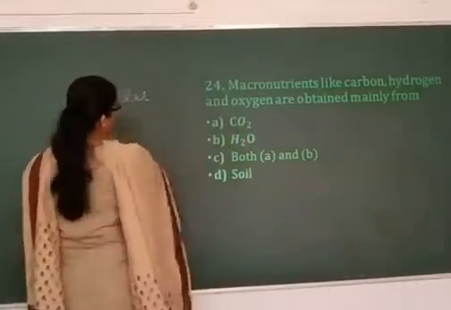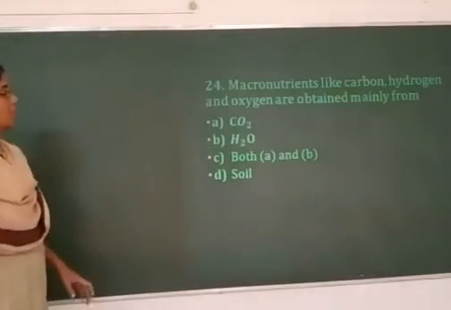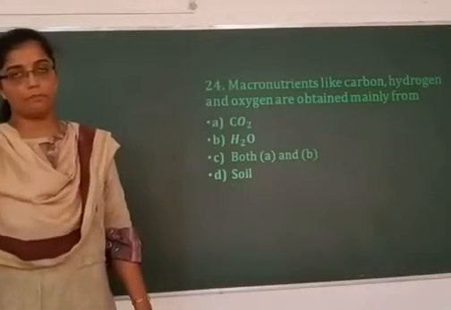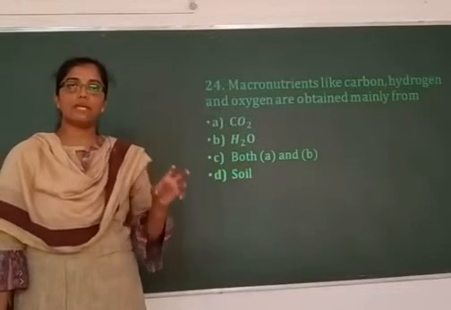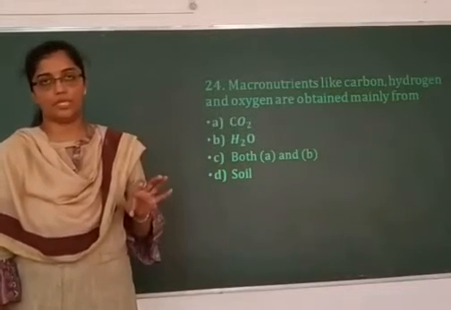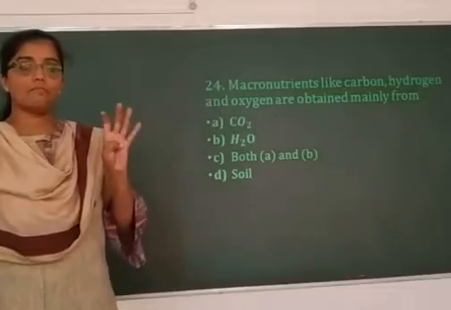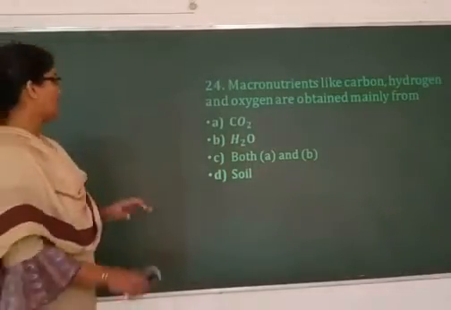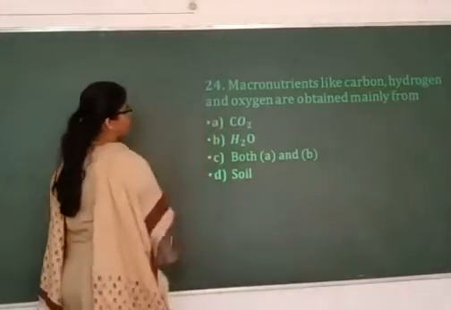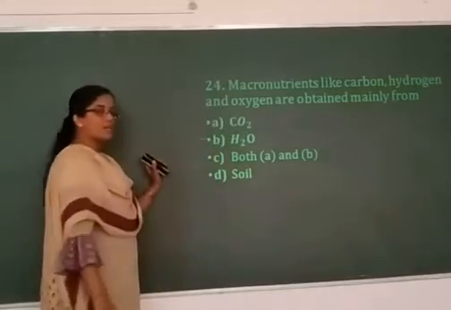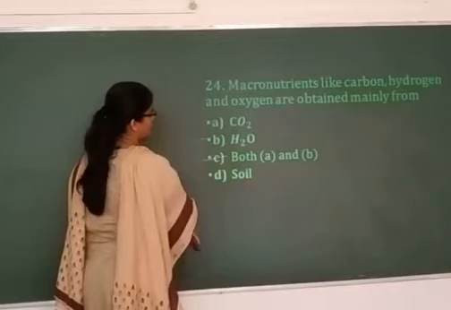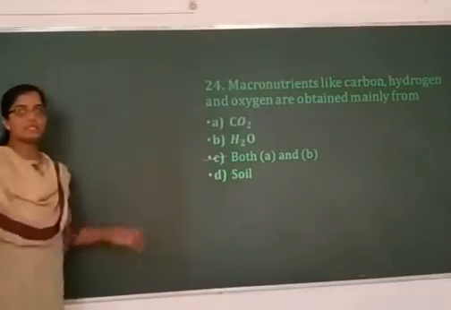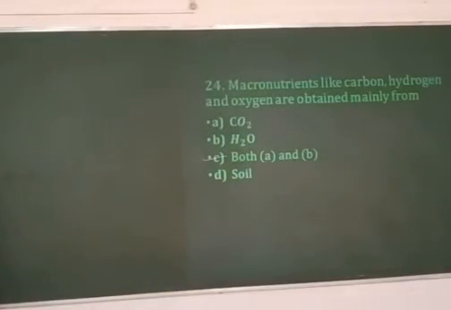Macronutrients like carbon, hydrogen and oxygen are obtained mainly from, as I mentioned earlier, soil is the major source of all the nutrients, but carbon, hydrogen and oxygen are obtained in the form of carbon dioxide or in the form of water. So option C, both A and B, is the right answer.